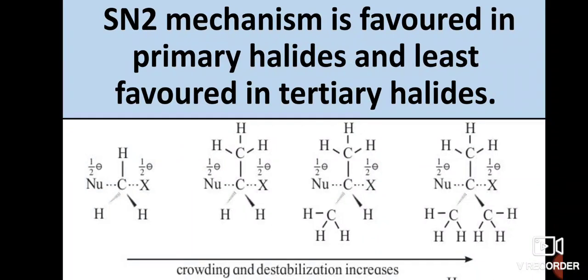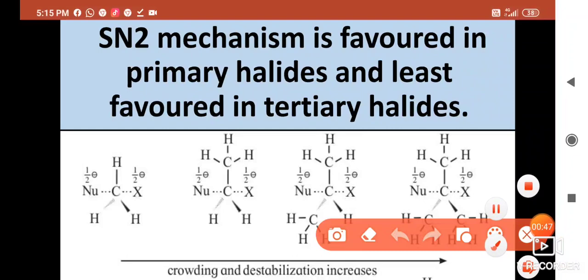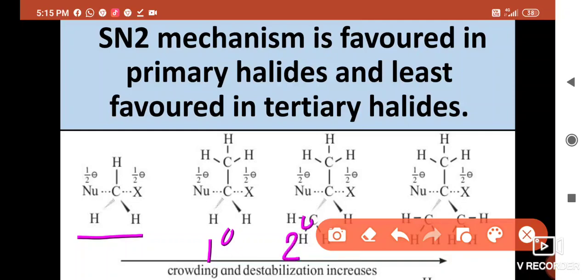This SN2 mechanism is favored in primary halides and least favored in tertiary halides. See, this is methyl halide. Here primary, secondary and tertiary groups. SN2 mechanism is favored in primary halides because for the primary halides there is less steric hindrance.